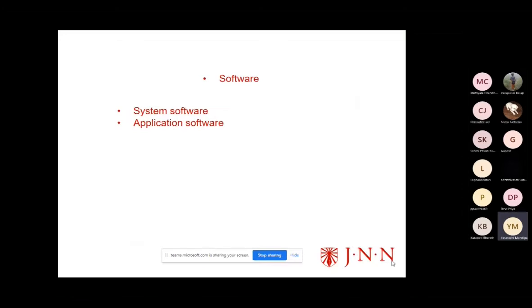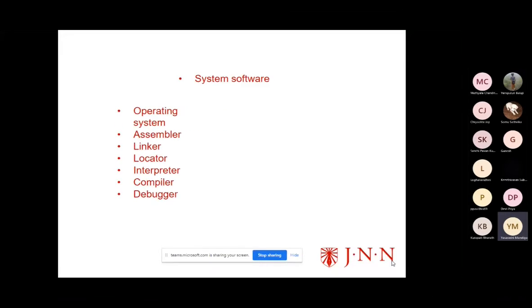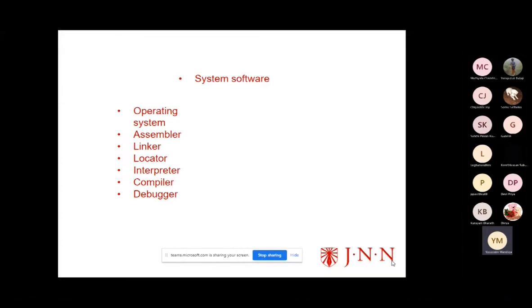Coming to the types of software, we have system software and application software. First, you should know what system software is. Under system software, we have the operating system, assembler, linker, locator, interpreter, compiler, and debugger. These are the basic things for an electronic device. To run a device, we must have system software. The OS is a software that supports the other software, which is why we need the OS.